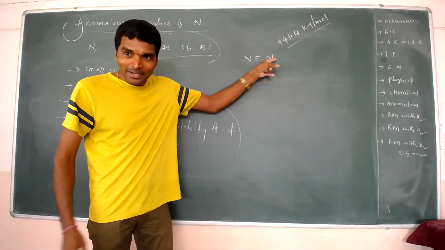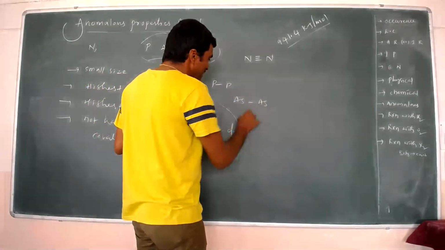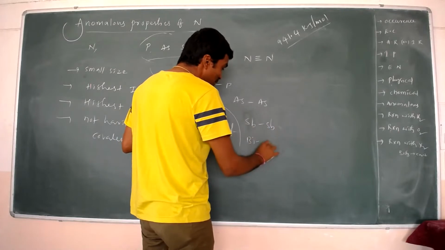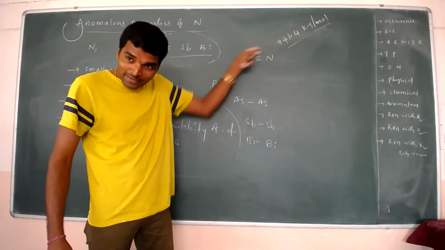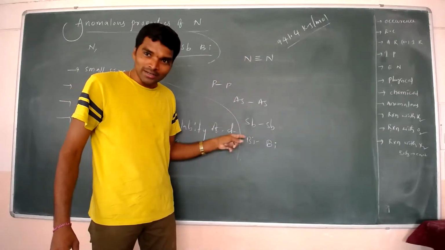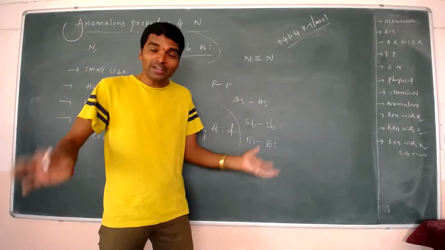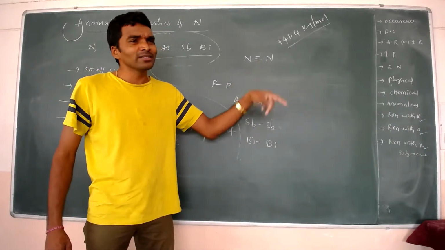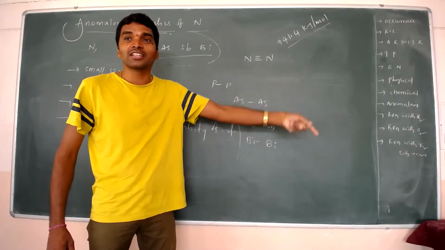You are comparing your triple bond with the other elements, phosphorus to phosphorus, arsenic to arsenic, antimony to antimony, and bismuth to bismuth, in single bonds. Then you are telling that you have the highest bond dissociation enthalpy. Then you also convert to a single bond, then we will compare who has the highest bond dissociation enthalpy.